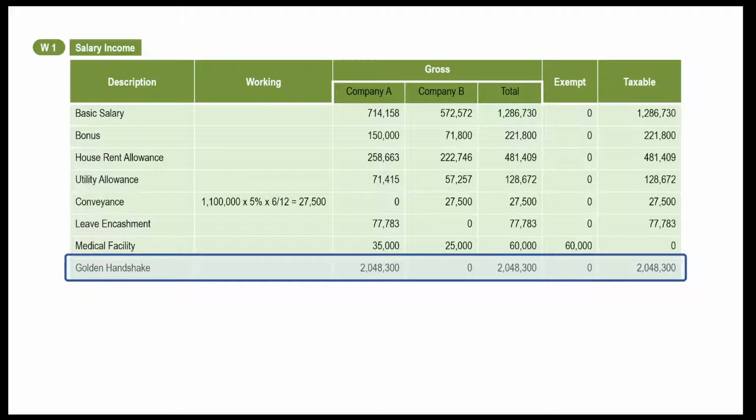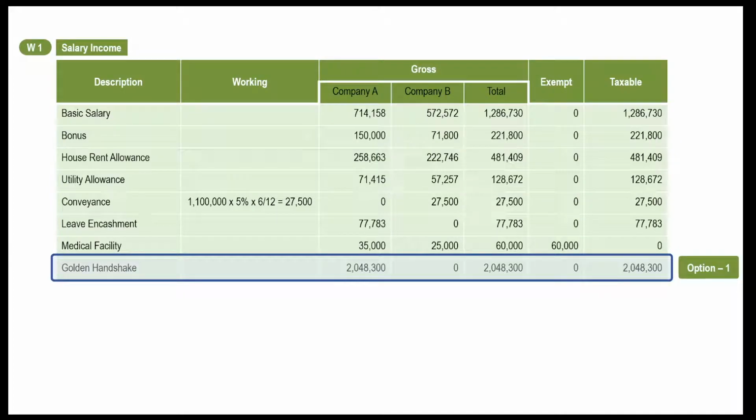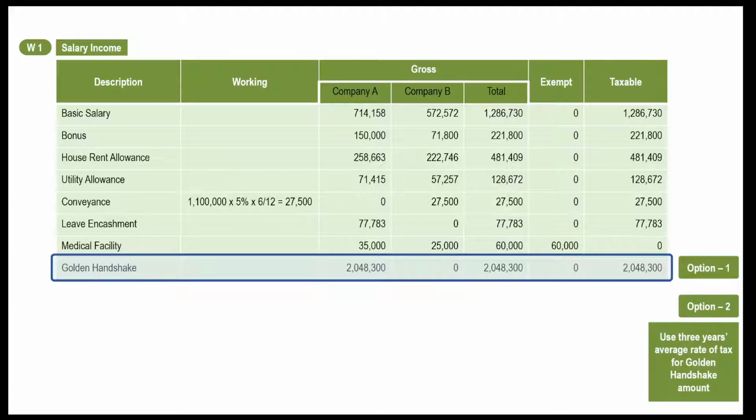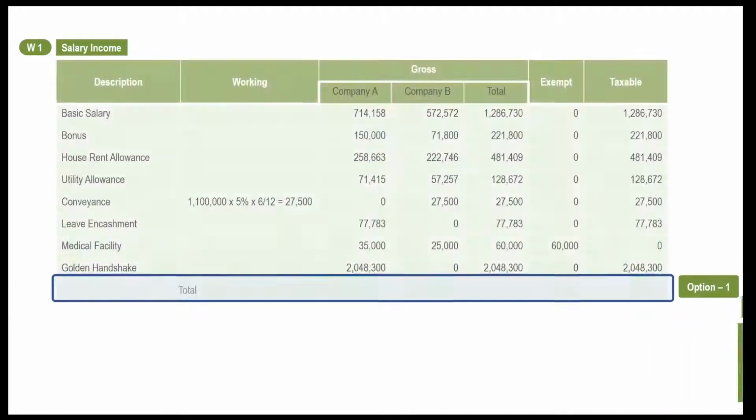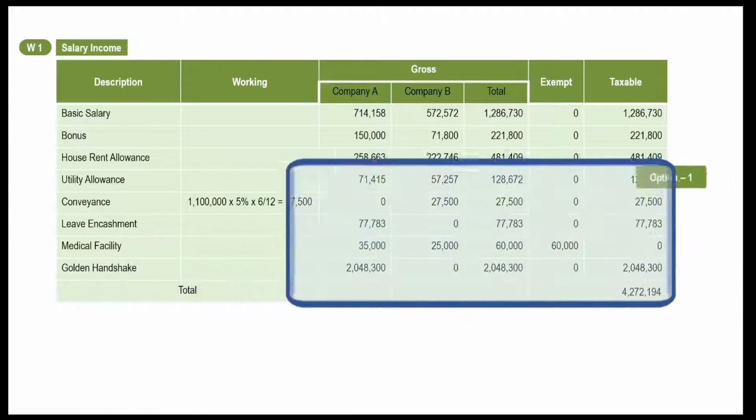Taxpayer has two options. First option is to keep this amount in salary income. Second option is to apply 3 years average rate on this amount. Let's first conclude option 1. Make its total. Very well done. We call this option 1. Now we will discuss option 2.